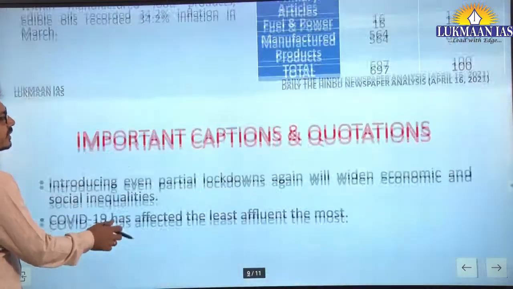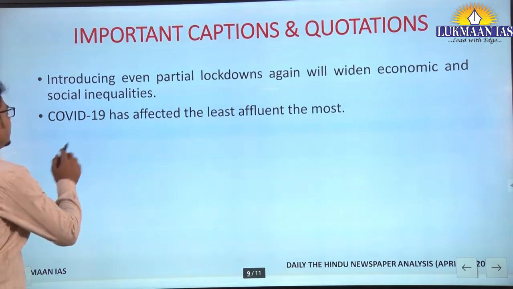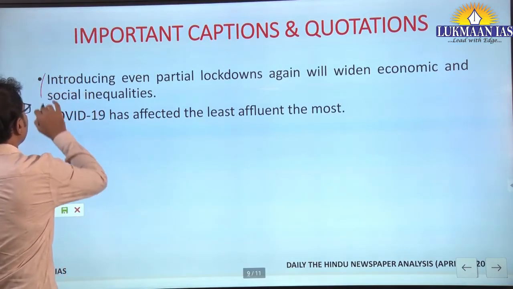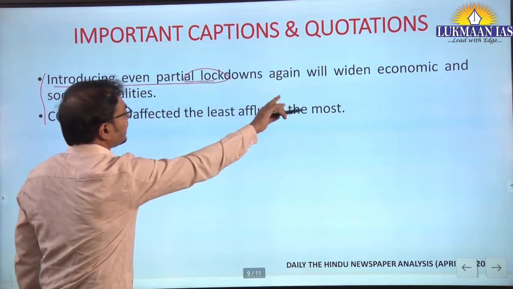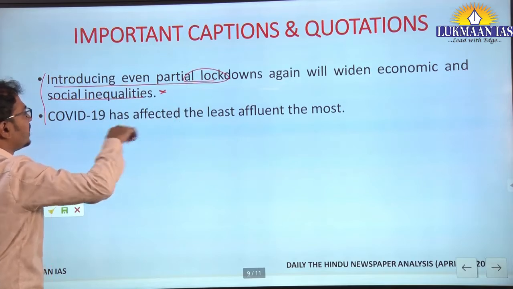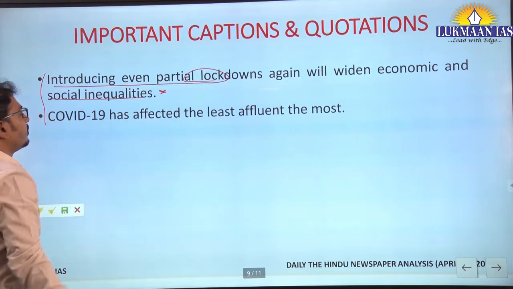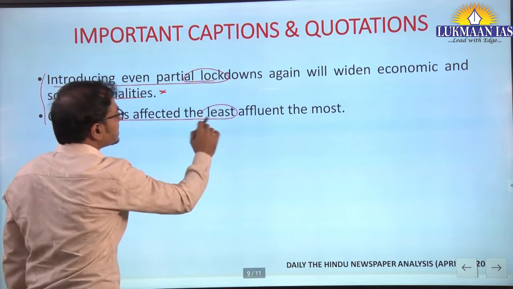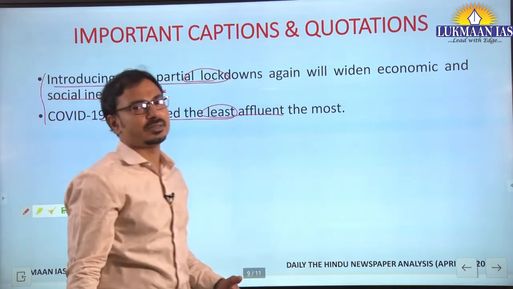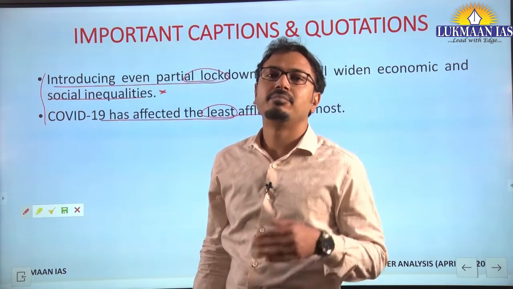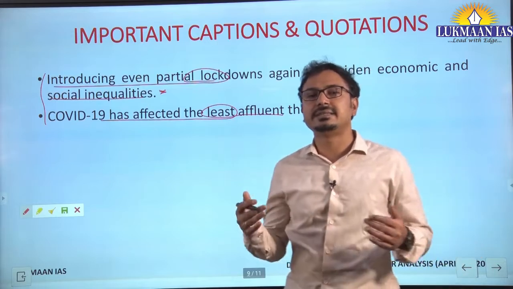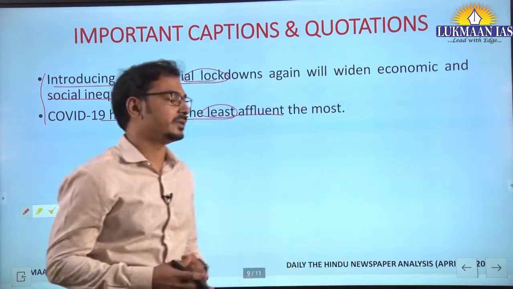Okay, important captions and quotations. In this first article we talked about it. The second article says introducing even partial lockdowns again will widen economic and social inequalities. So focus on these socio-economic inequalities while giving the way forward. COVID-19 has affected the least affluent the most. These statements can be used in your answers while explaining the impact of the COVID-19 pandemic on poor people, or how it has increased socio-economic inequalities in society.